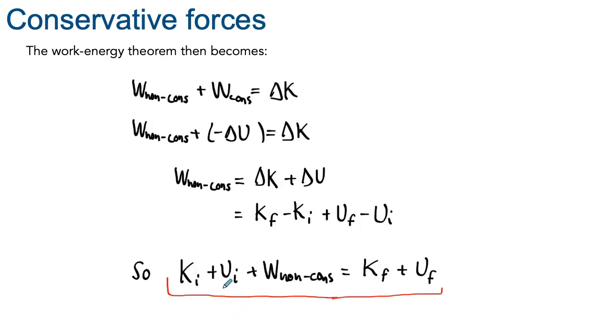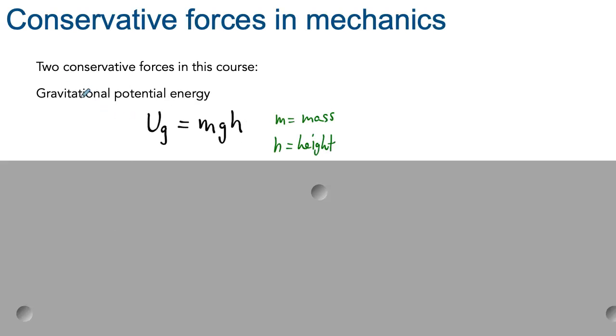As I said before, in this course we will focus on two different types of potential energy. Let's look at them in more detail. So the first one is the gravitational potential energy. To calculate it, it's actually pretty straightforward. You have to take the mass of the object multiplied by the acceleration due to gravity, usually 9.8 meters per second squared if you're on Earth, and then multiply by the height of the object. Okay, I'll come back onto how we define this height in a couple of slides.